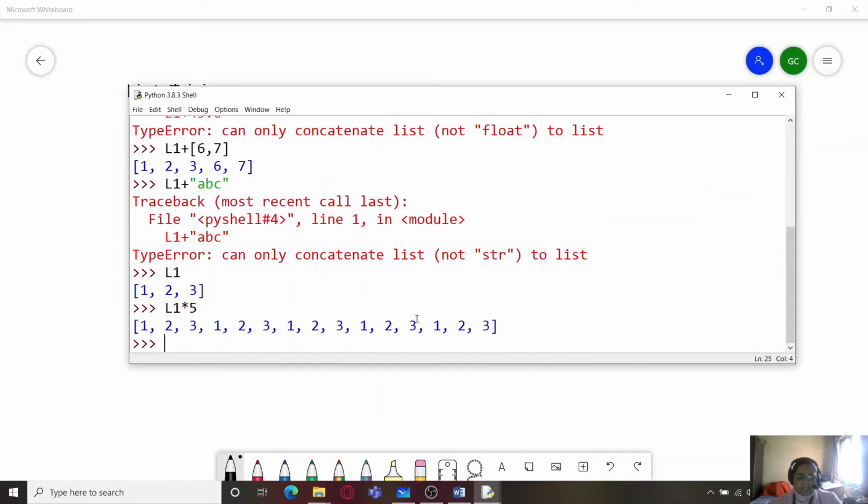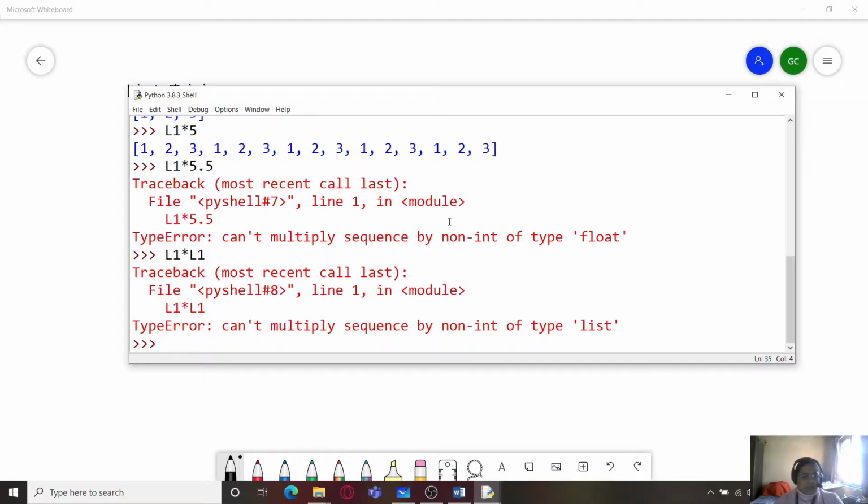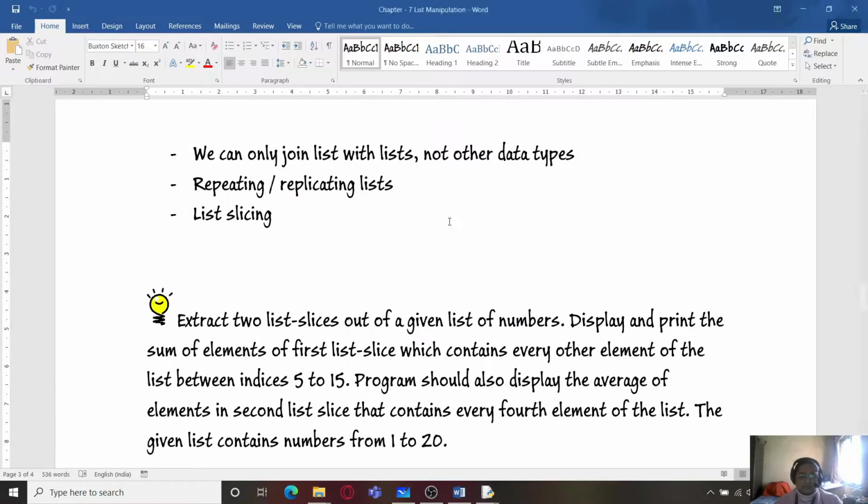If you write it like this, that is L1 into 5.5, you get an error: you cannot multiply a sequence by a non-int type, that is float. You can also not do it with list 1 into list 1. You can also not multiply it with any string object. So all this is not allowed. You can only multiply a list object with an integer object.